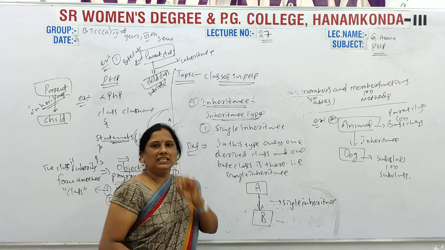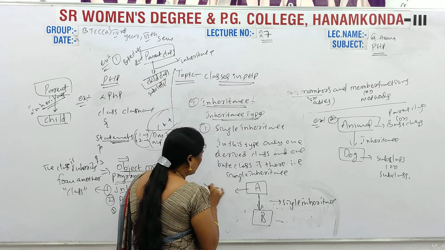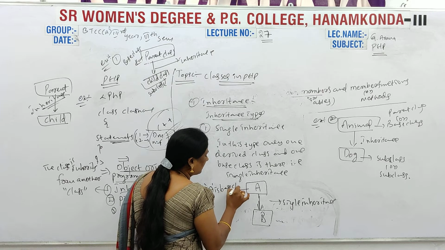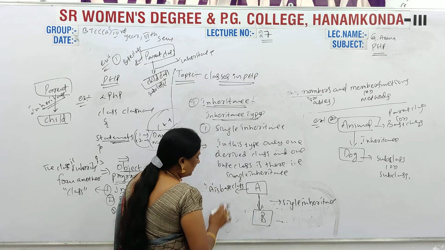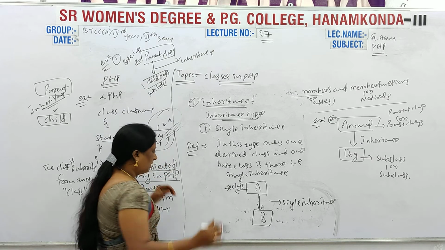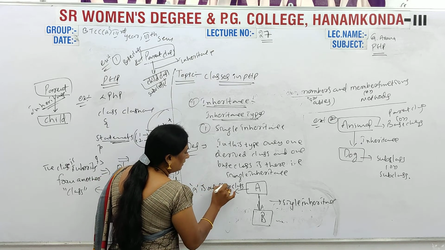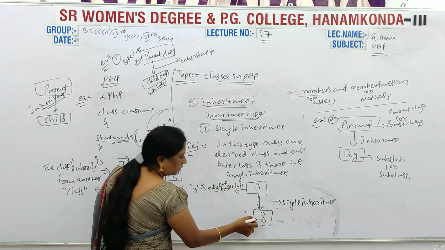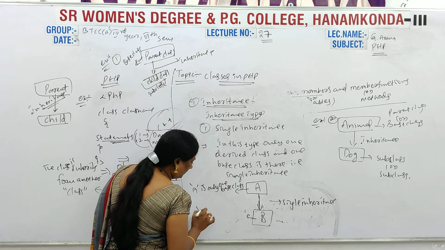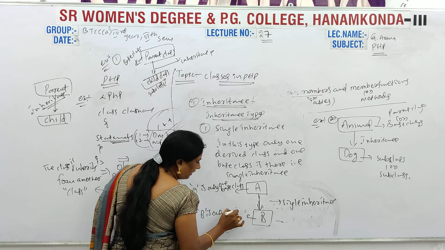Single inheritance. So here A is the base class, only one base class. And B is only one derived class.